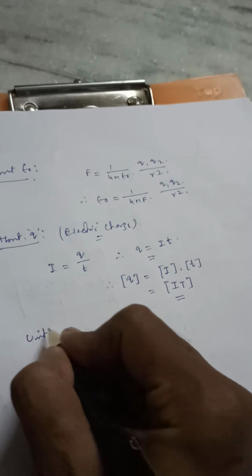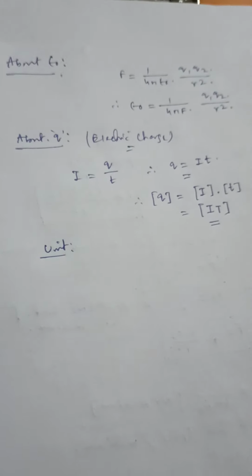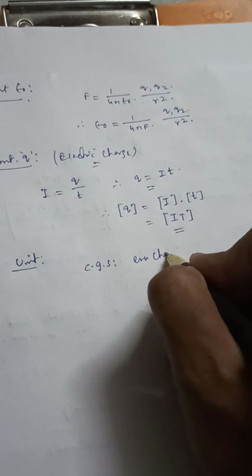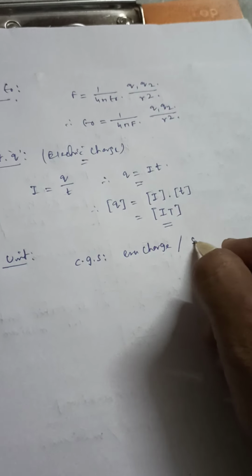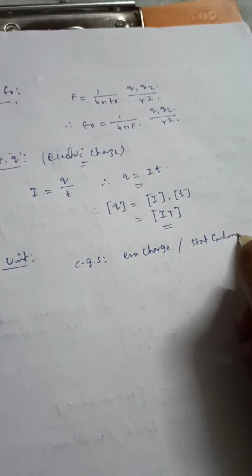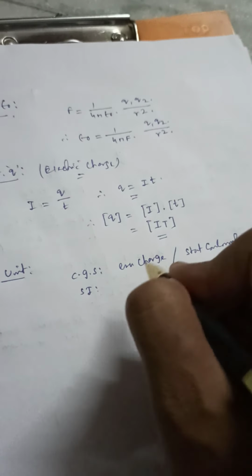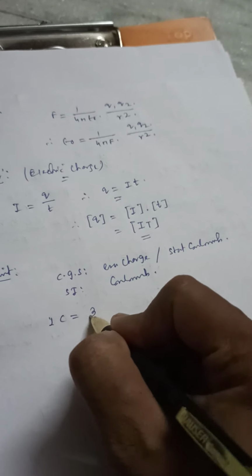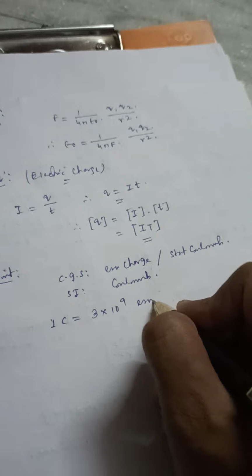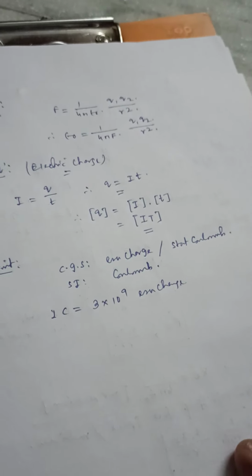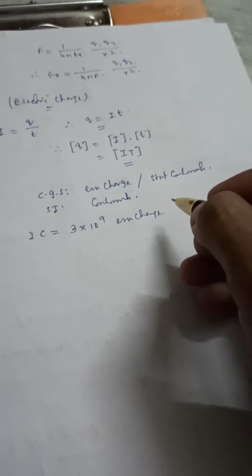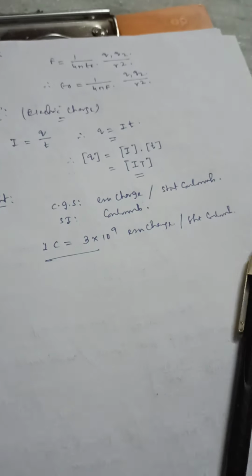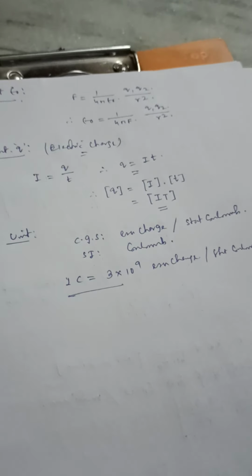Now if I want to know about the unit of small q, then in CGS it is ESU charge, or you can write it as stat coulomb, and in SI system it is simply coulomb. The relation between them is 1 coulomb equal to 3 into 10 to the power 9 ESU charge or stat coulomb. Like this they are connected. So this is about the unit of electric charge.